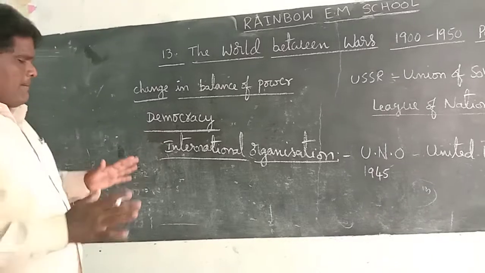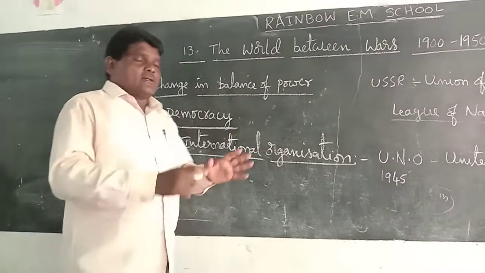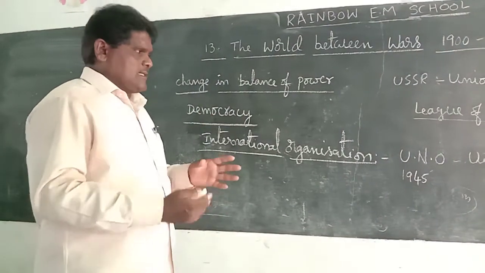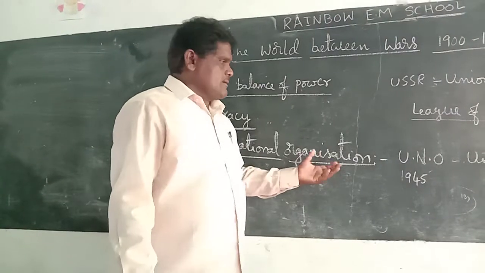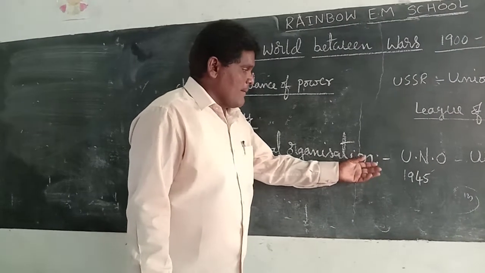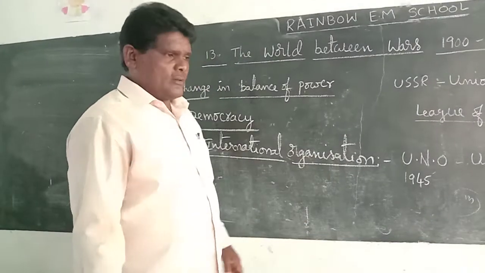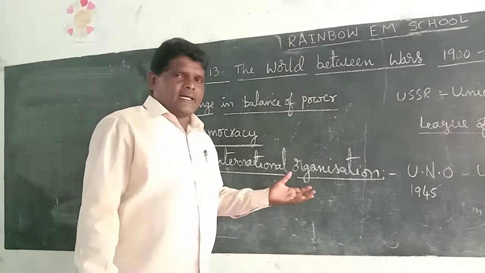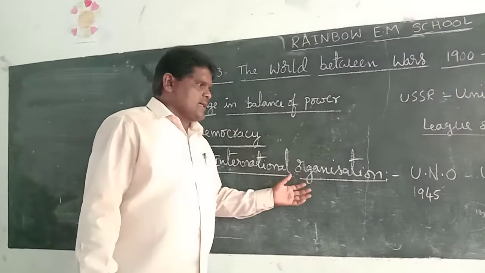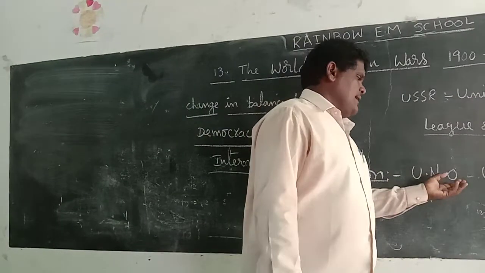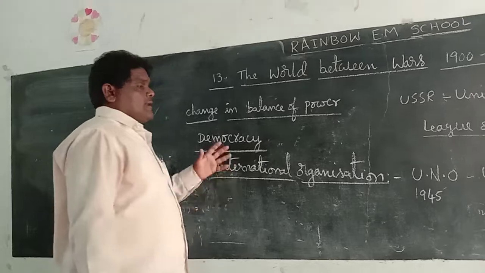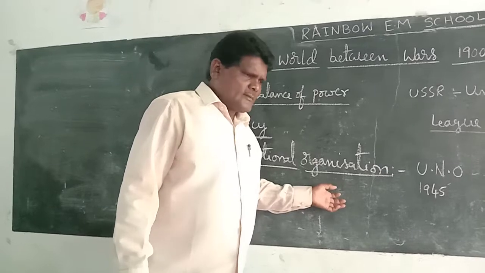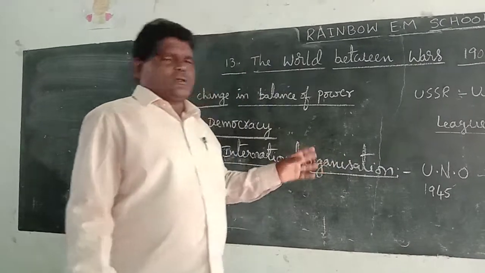The second principle is human rights. The UNO maintains human rights in the human world. The UNO also maintains social and economic growth as an important principle, so social and economic development is also followed and maintained by the UNO. These are the UNO's four main principles.